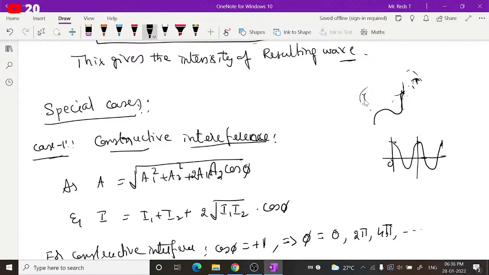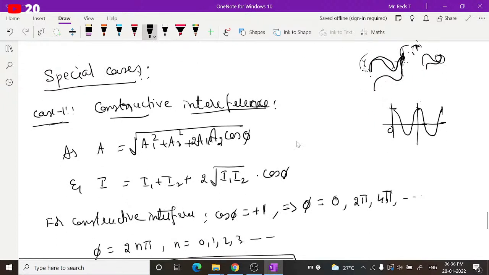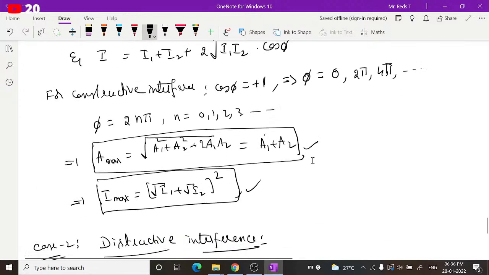If this crest and this crest combine, it will give you maximum amplitude. Whereas if this trough and this trough join, you get minimum or zero amplitude. The interference where the resulting amplitude is minimum is called destructive interference.